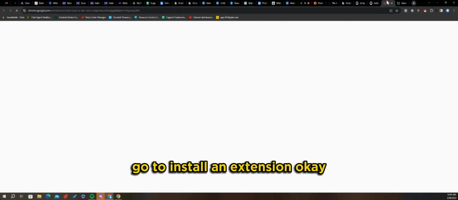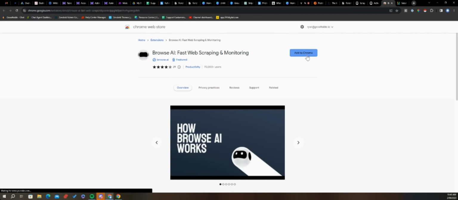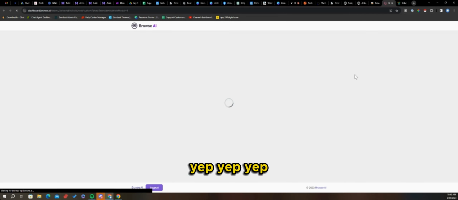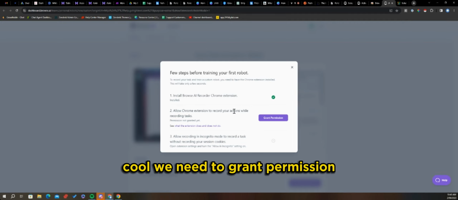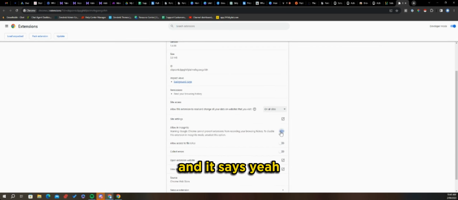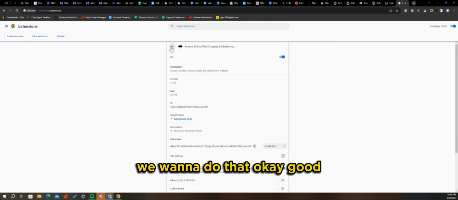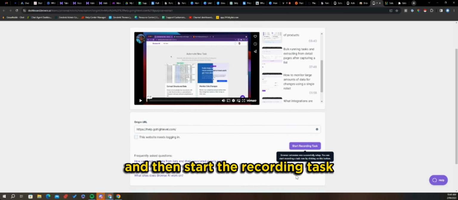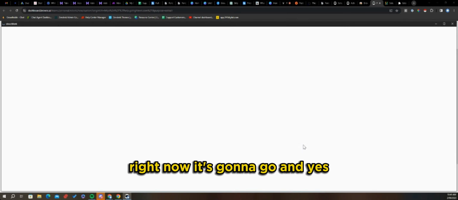Got to install an extension. Okay, let's do that. Add to Chrome. Add extension. Yep. Cool. We need to grant permission. Whoop. Allow. And then we need to allow the recording in incognito. Okay, cool. All right. So we need to do that in the settings of the extension. And it says, yeah, we want to do that. Okay, good. So back to here, ta-da, and then start the recording task, right?